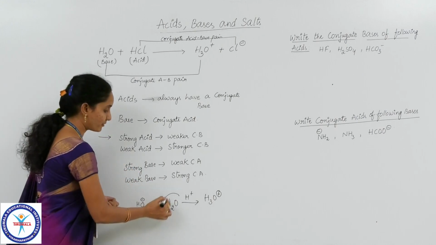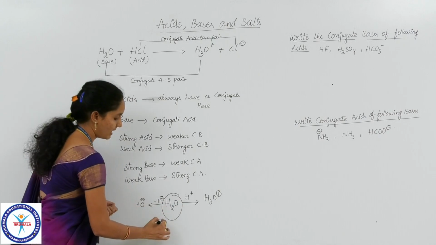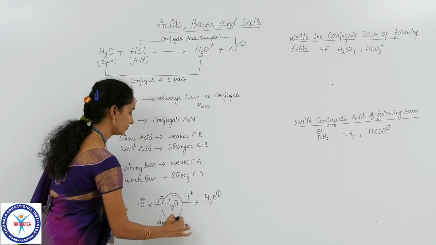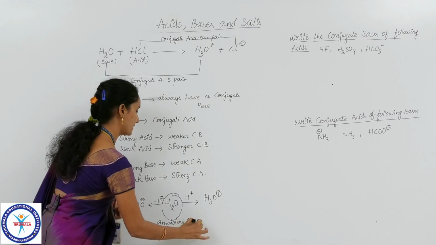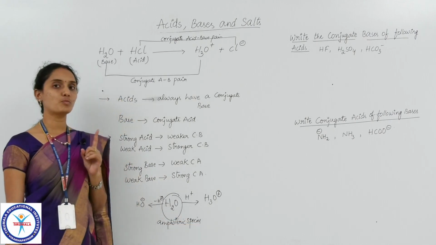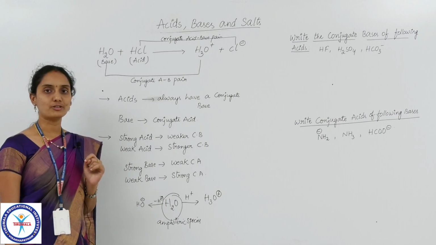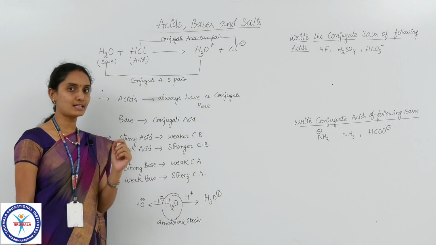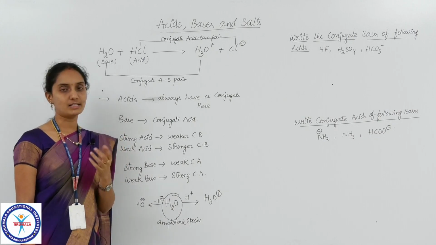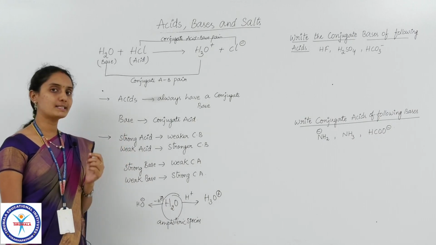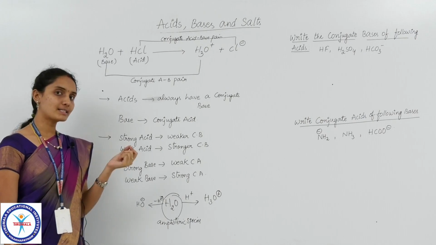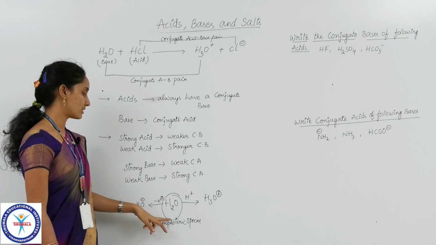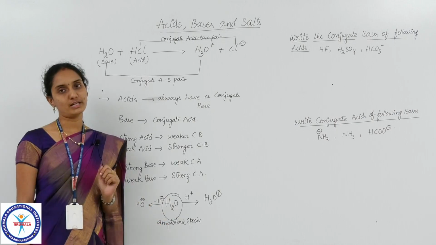Such species are said to be amphoteric species. The species which act as both acids and bases are said to be amphoteric in nature. We know already that those which act neither as acid nor as base are termed neutral compounds. In a similar manner, if a species acts as both acid and base, then it is said to be amphoteric.